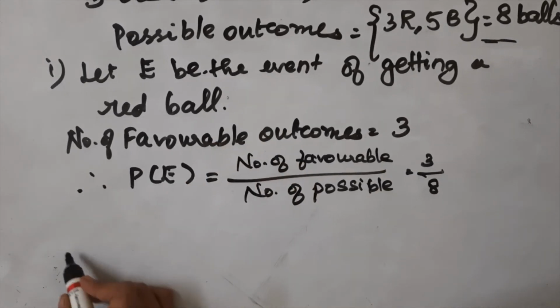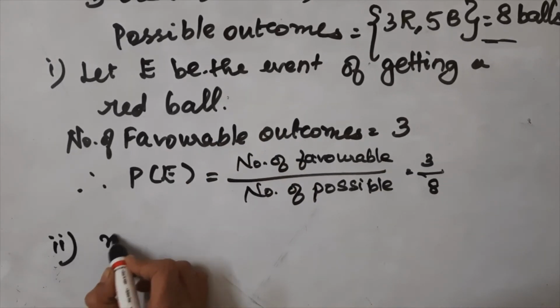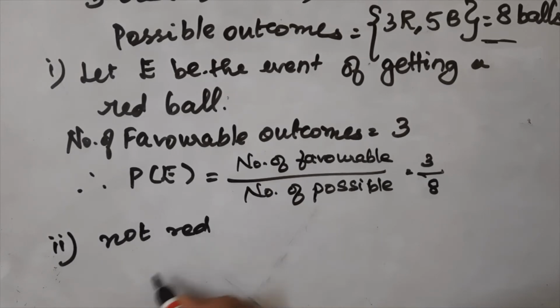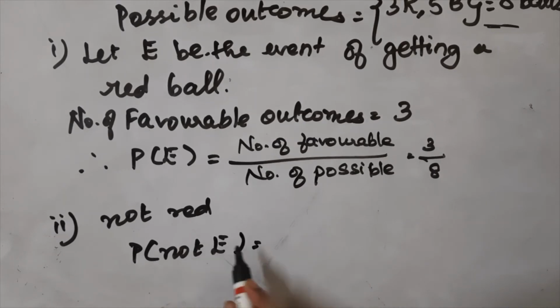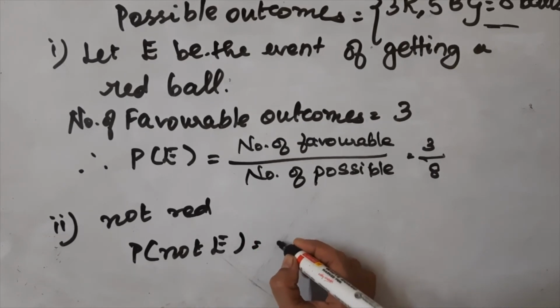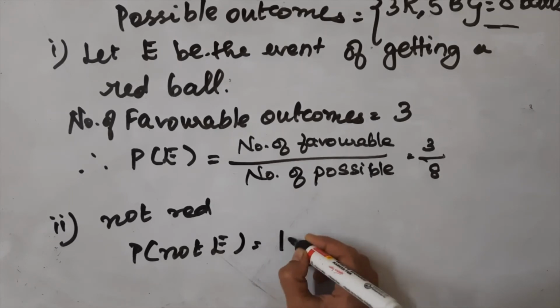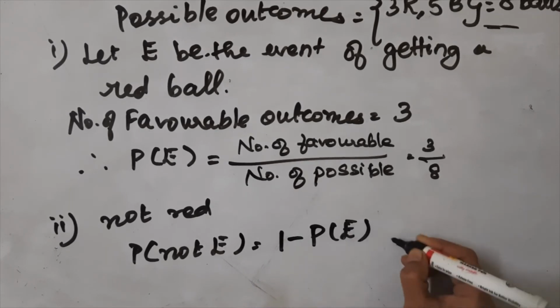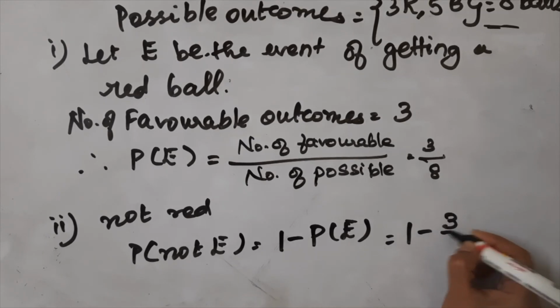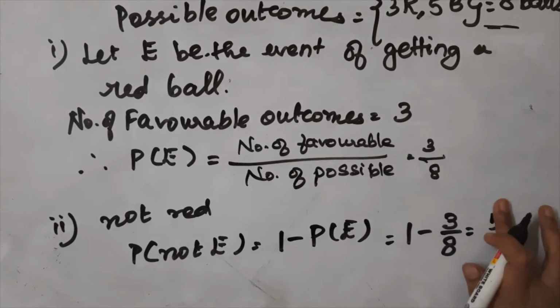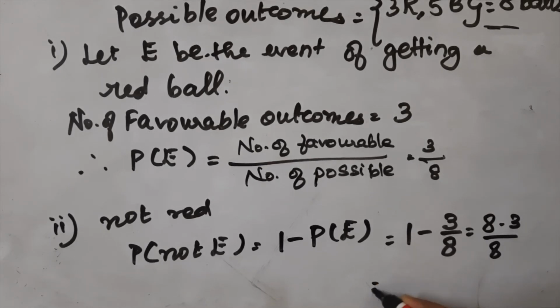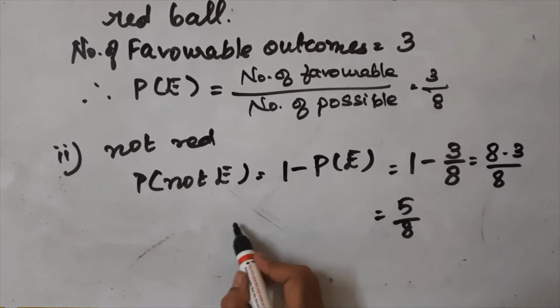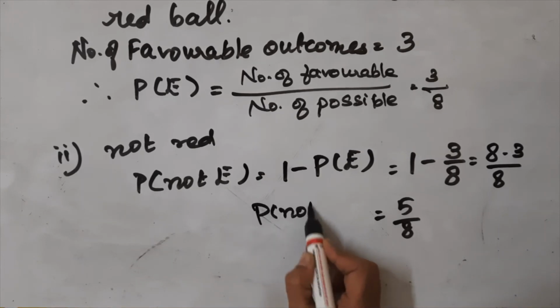And not getting red, the probability of not red, can be written as P of not E. We know that P of E plus P of not E is equal to 1. So P of not E will be equal to 1 minus P of E. So 1 minus 3 by 8, taking the LCM, is 8 minus 3 by 8. Therefore 5 by 8 is the probability of not E.